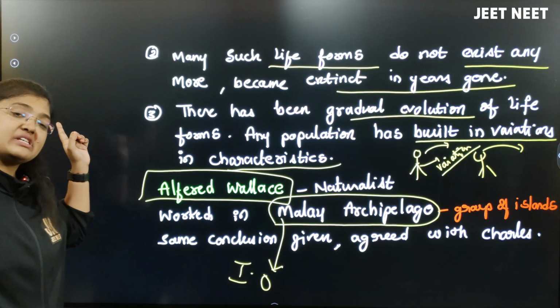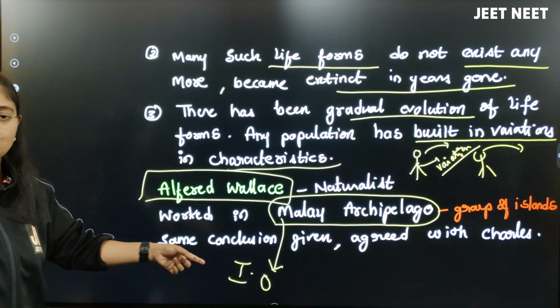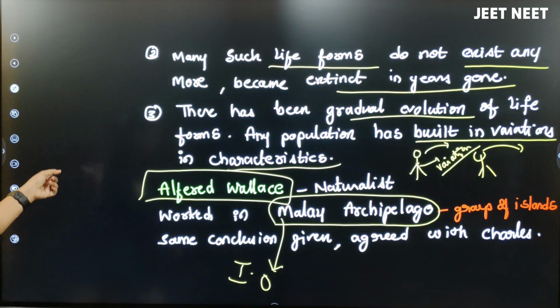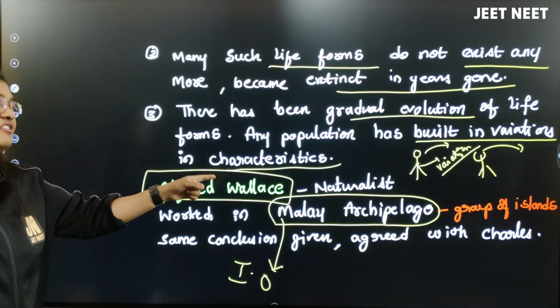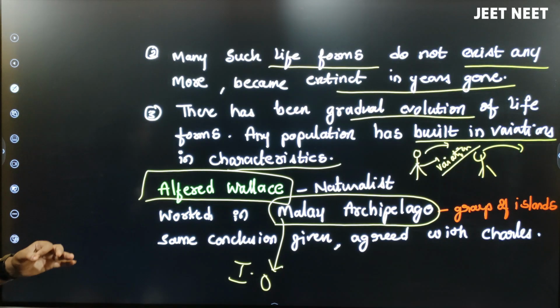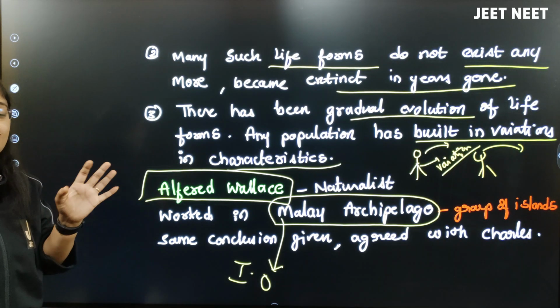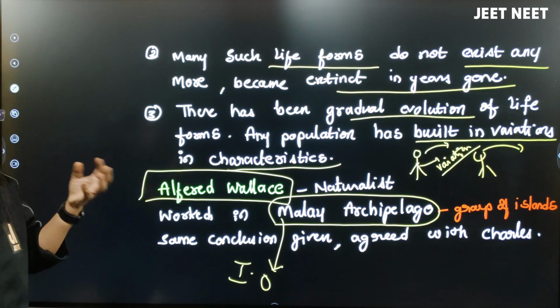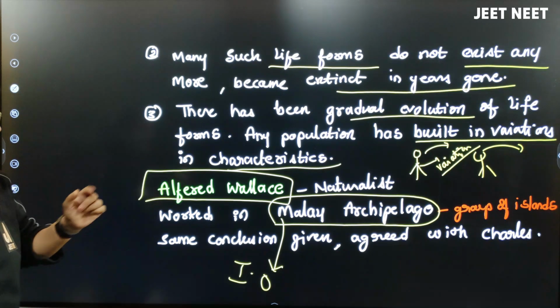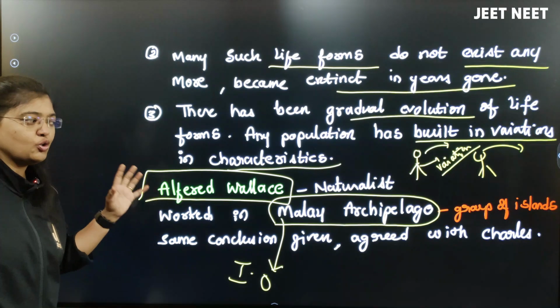Darwin worked in the Pacific Ocean, Wallace worked in the Indian Ocean. Darwin worked majorly on the Galapagos Islands with sea whales, and Wallace worked in the Malay archipelago, which is a group of islands present in Indonesia. And he gave the same conclusion actually.